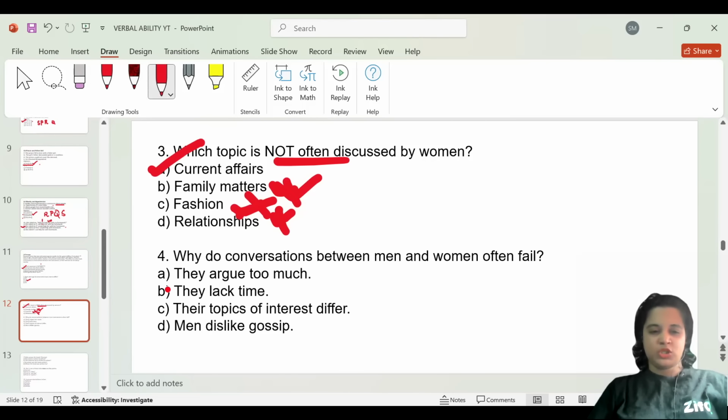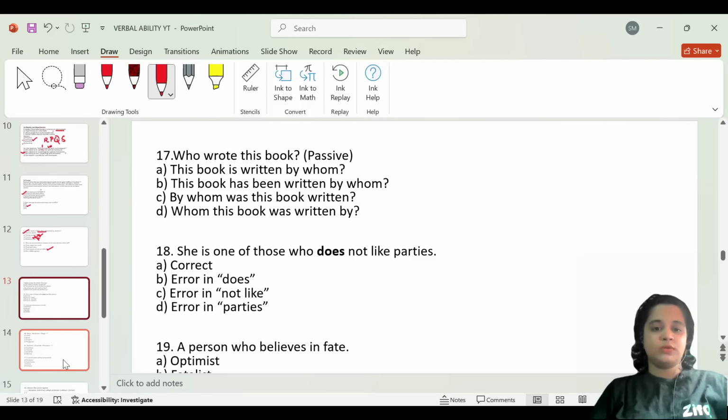They argue too much, they lack time, the topics of interest differ, men dislike gossip. Okay, and option C is the correct answer, because the topics of interest differ. Women have different interests of topics to gossip, and men have different interests of topics to gossip. Let's quickly go to the next question.